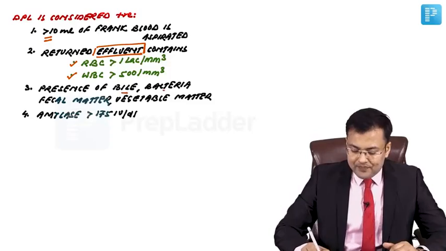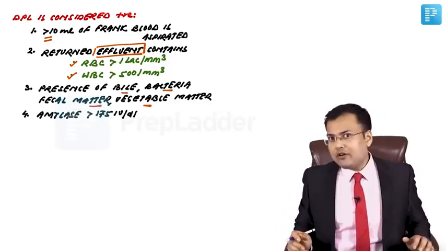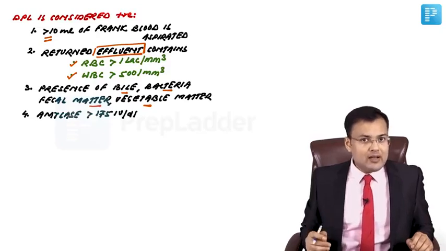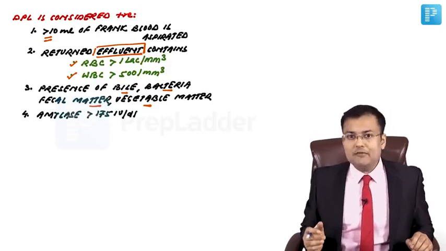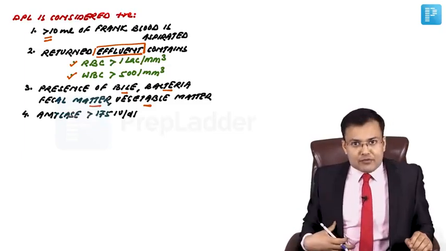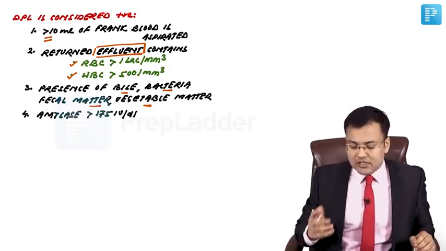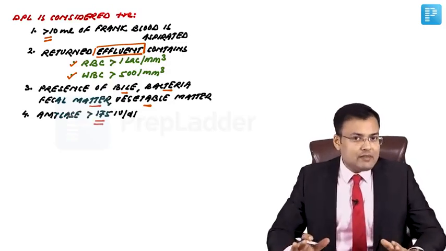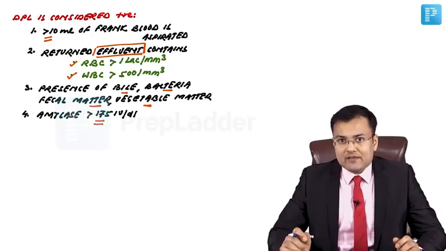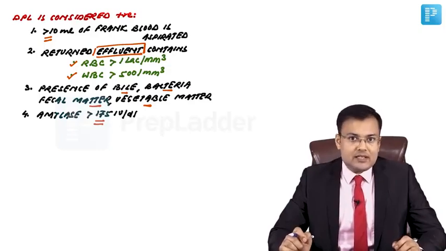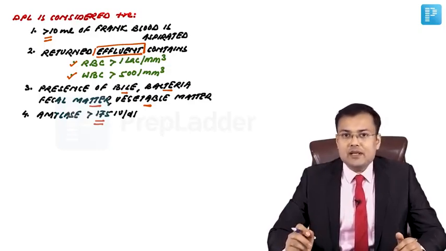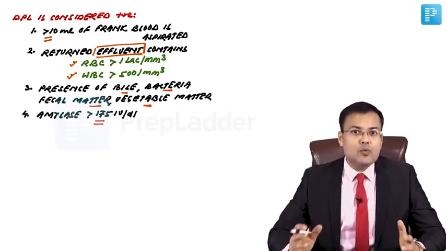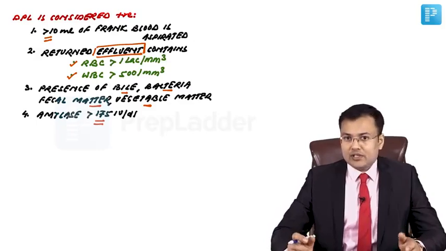Presence of bile, bacteria, fecal matter or vegetable matter is suggestive of perforation. And amylase level we have to check, and if the level of amylase is more than 175 international units per deciliter, in these cases DPL is considered positive. So you have to remember these 4 conditions where DPL is considered positive.